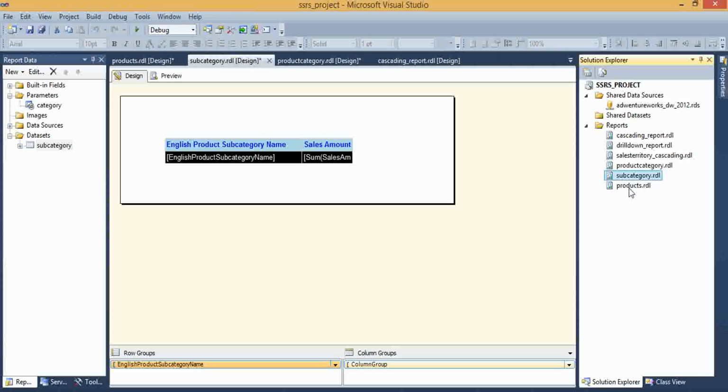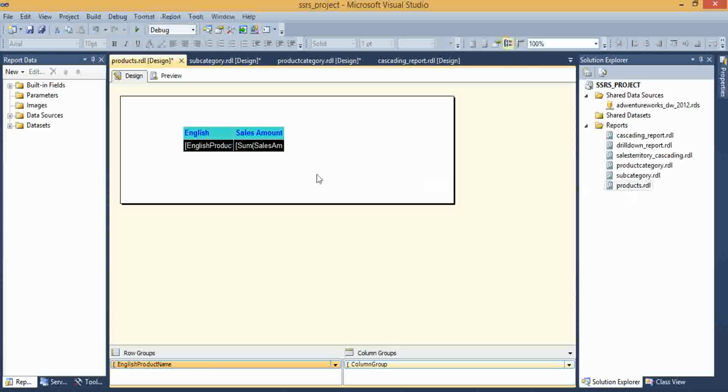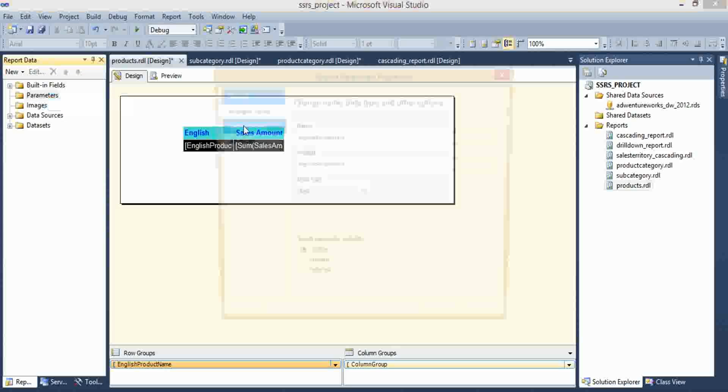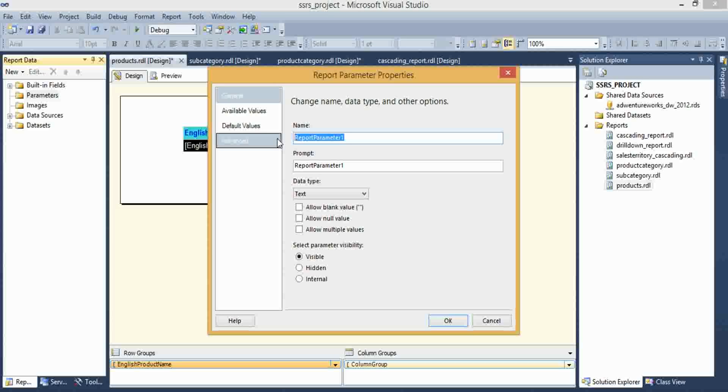Again I am adding one more parameter to products report. Parameter name is subcategory. Here also my prompt name is subcategory. Click on OK.